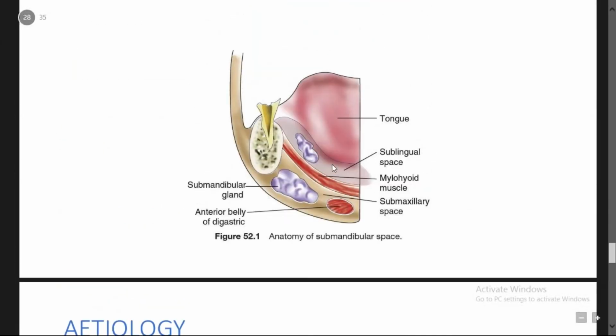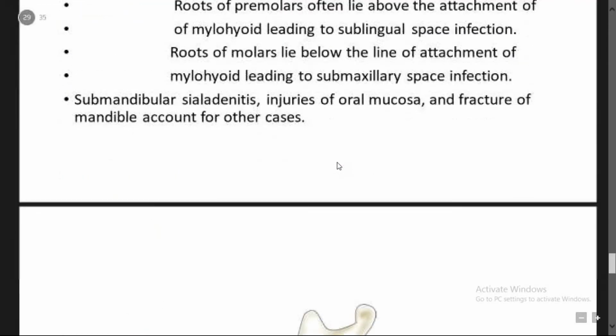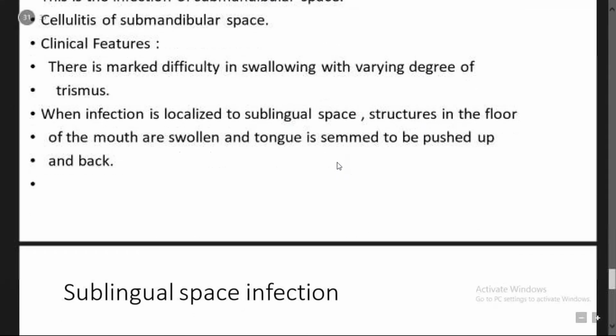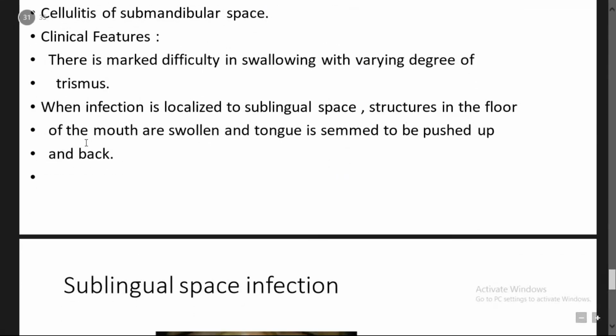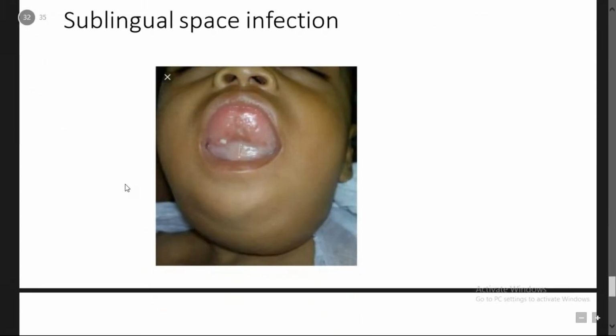Whenever the sublingual space is infected or an abscess is collected in this space, it can lead to pushing of the tongue upwards and backwards, and it can lead to difficulty in breathing, which can also lead to stridor. In sublingual space infection, you can see in the picture here, the tongue is pushed up and pushed posteriorly.